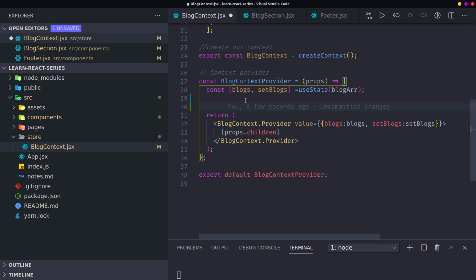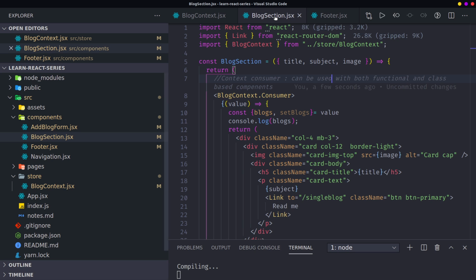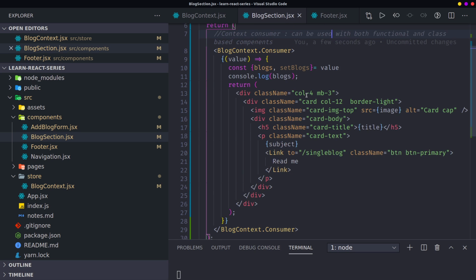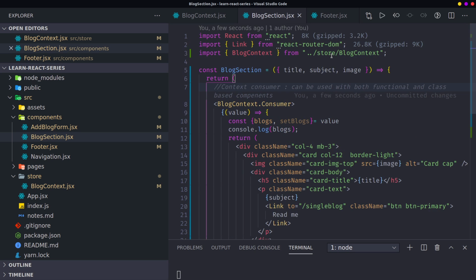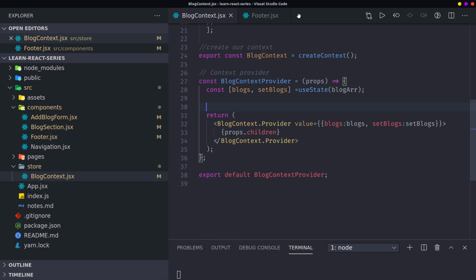But now, how can I apply it? Let me show you the example here. If I go back to my blog section here, in this case there's nothing here, it's okay.